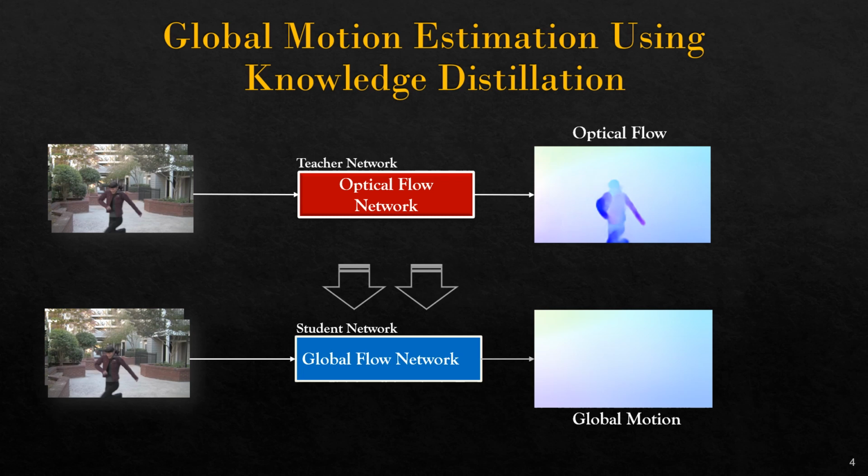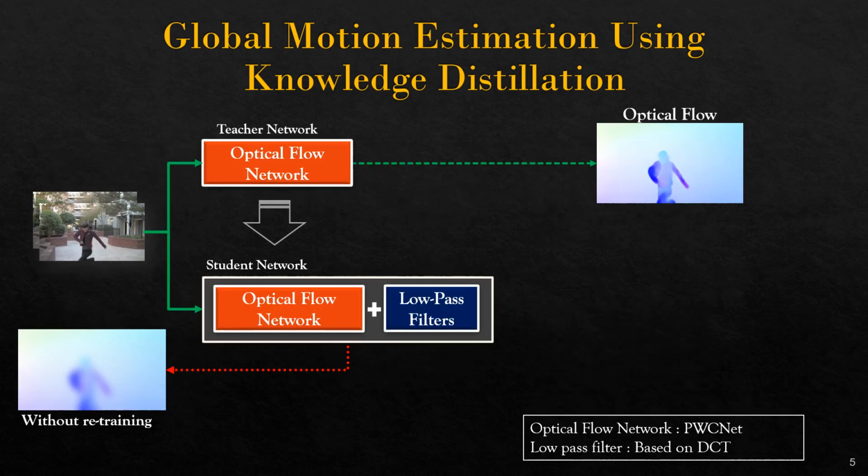There are various parametric and non-parametric methods to estimate global motion with varying degrees of accuracies. In this paper, we introduce a novel technique to adapt any optical flow network to obtain global motion. This network is significantly better in producing accurate global motion and in eventually producing more stable videos. Towards this, we take an off-the-shelf optical flow network as the teacher network. Then we obtain a student network by introducing some modifications to the optical flow network and train it using knowledge distillation.